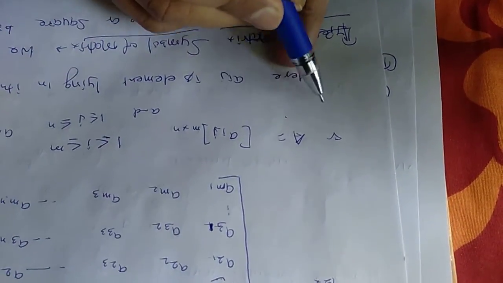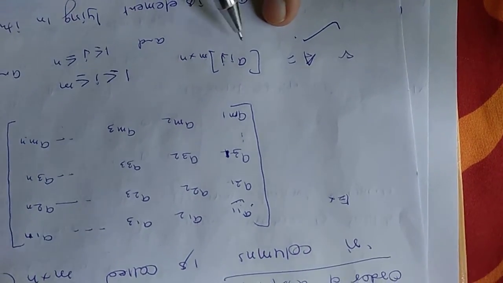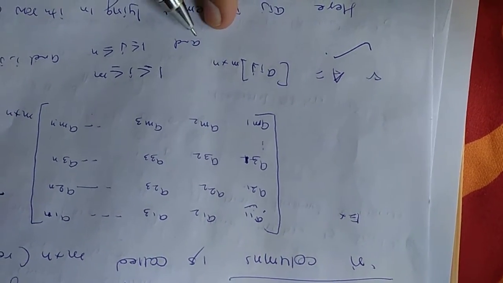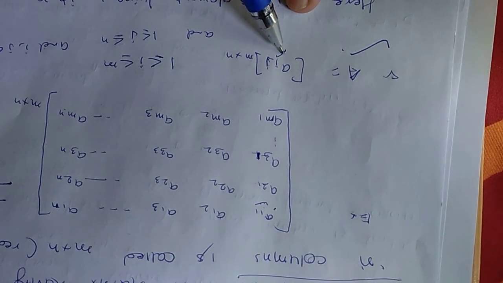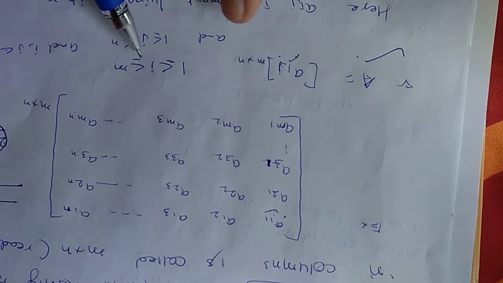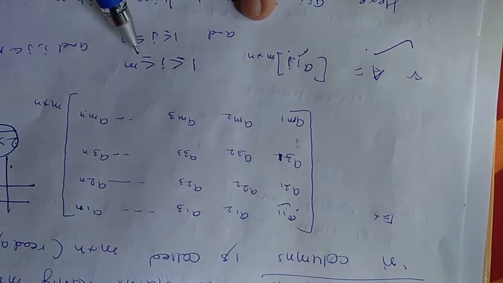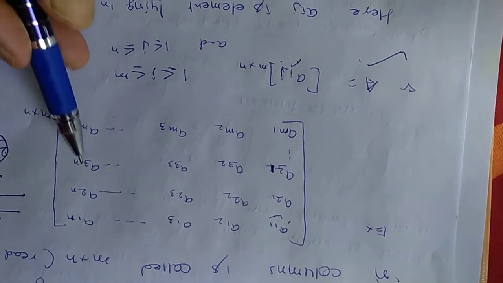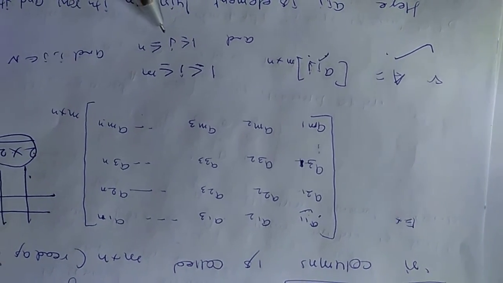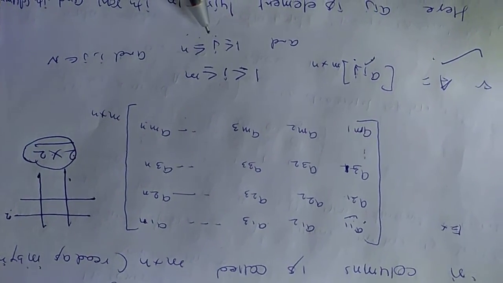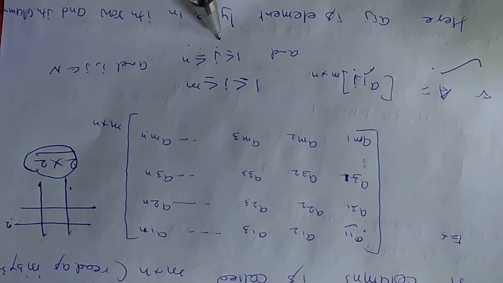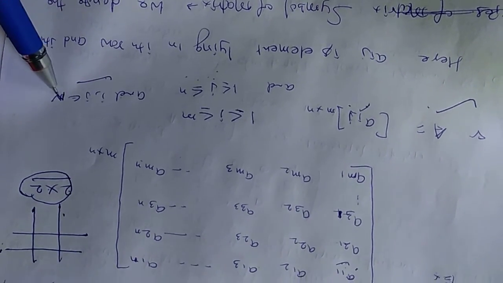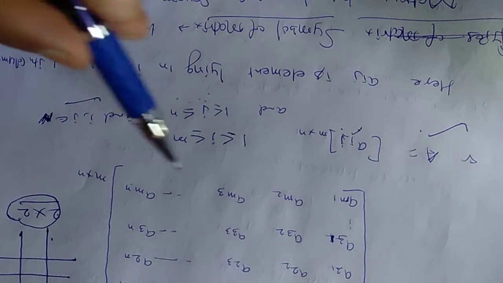Now the general representation of a matrix. A is equal to [aij] of order m by n, where i represents row and j represents column. So it's clear from this example that i should be less than or equal to m and greater than or equal to 1. And so far as columns are concerned, the maximum number of columns is n, so j should be less than or equal to n and j should be greater than or equal to 1, where i and j should belong to natural numbers only, the numbers that start from 1.